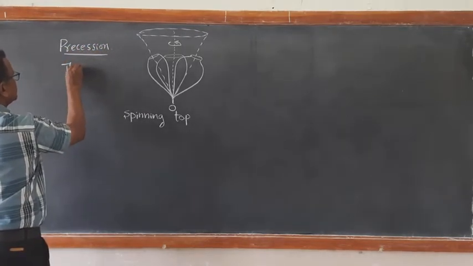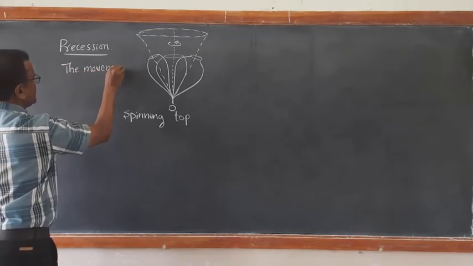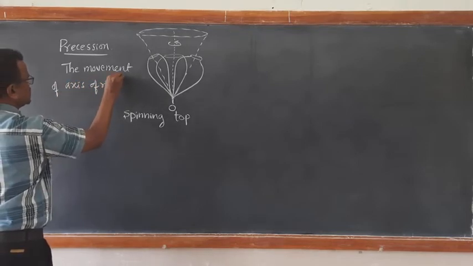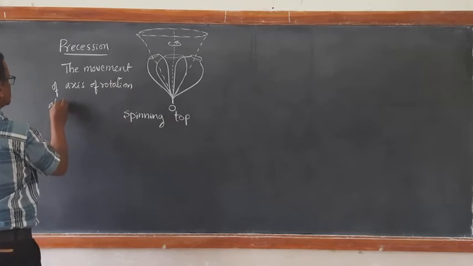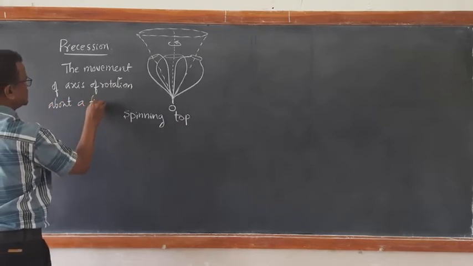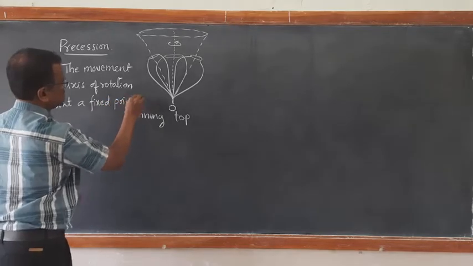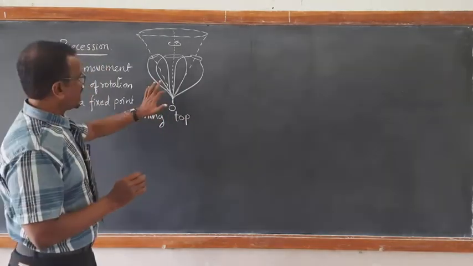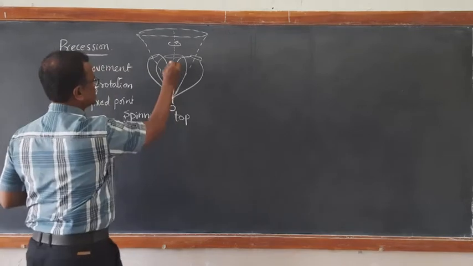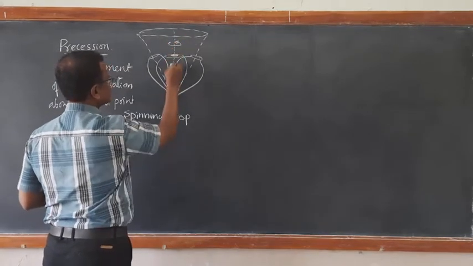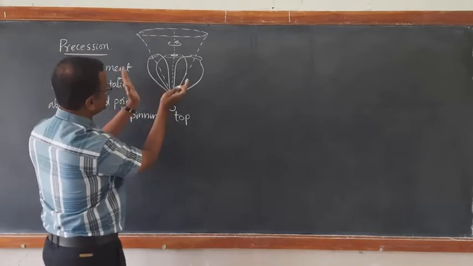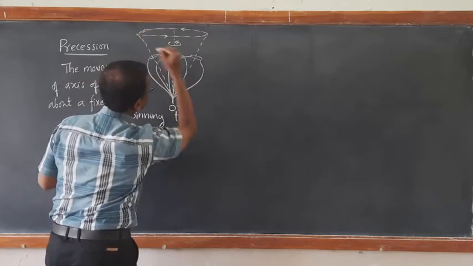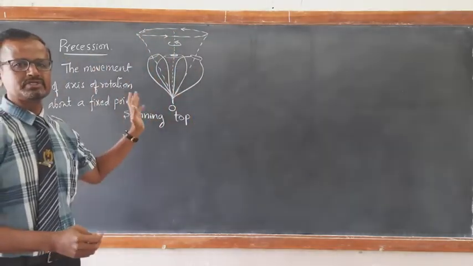The movement of axis of rotation about a fixed point. There is a fixed point. This point is not changing. This point is fixed. And about this point, the axis of rotation, this is the initial axis of rotation. But if you observe carefully, this axis of rotation itself keeps on changing like this, keeps on oscillating like this. So this kind of motion is called precessional motion.